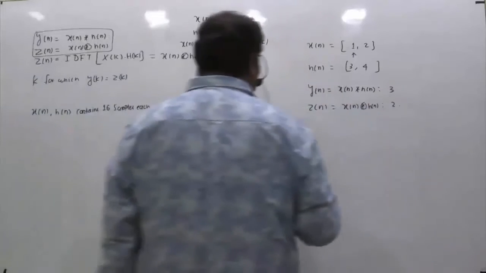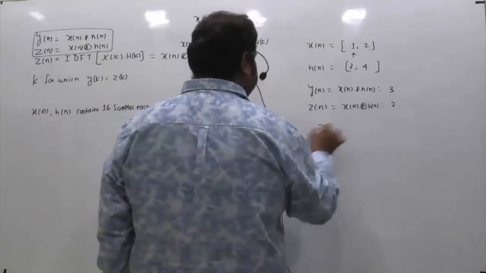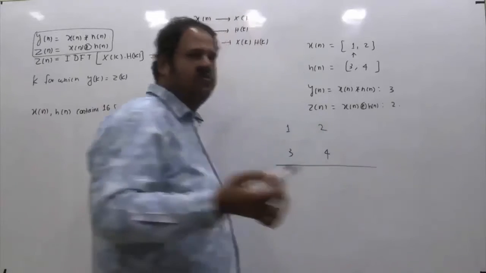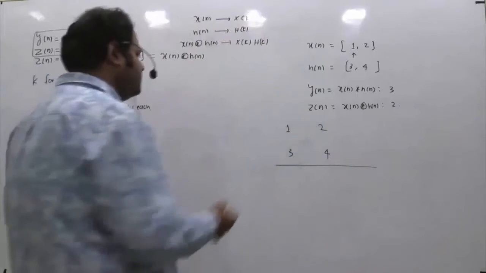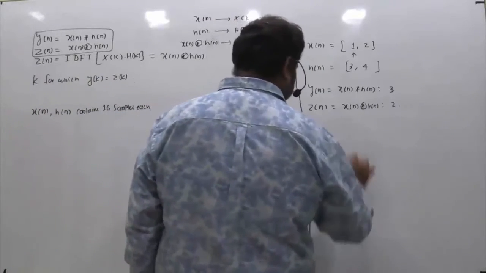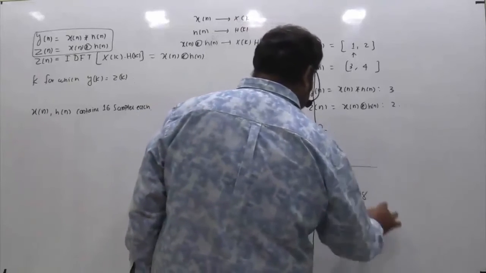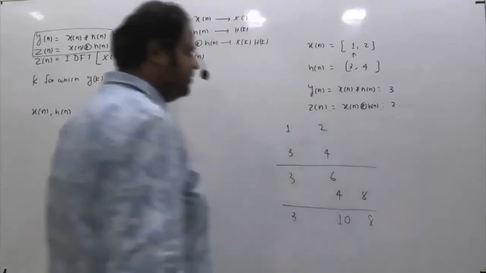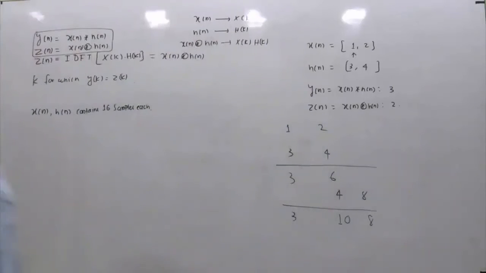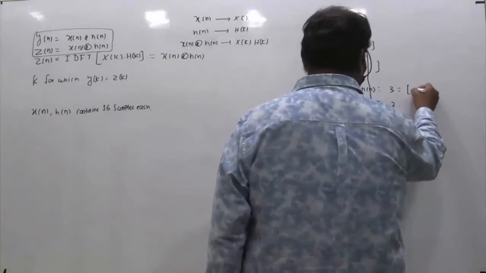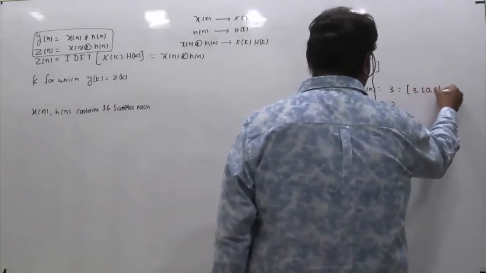So how to perform this? You perform the linear convolution. I am just going by the multiplication method; you may have your own methods to compute convolutions. 3 into 1 is 3, 3 into 2 is 6, 4 into 1 is 4, 4 into 2 is 8. So you get 3, 10 and 8.